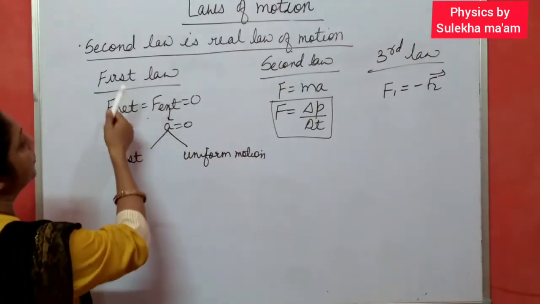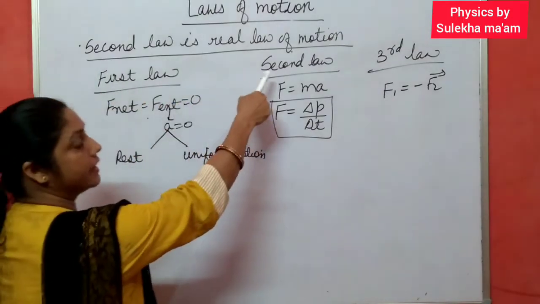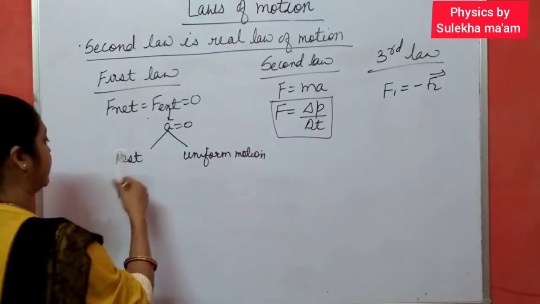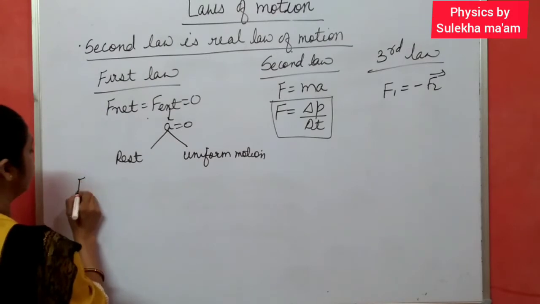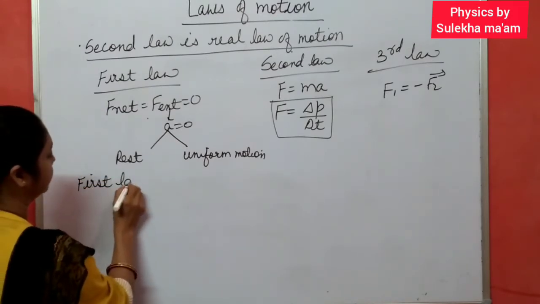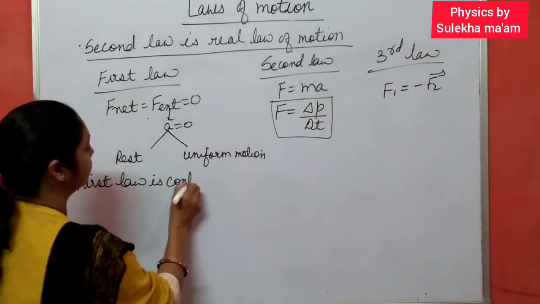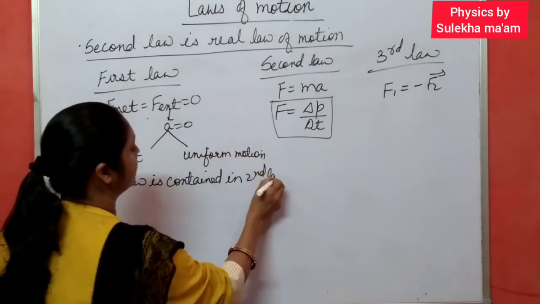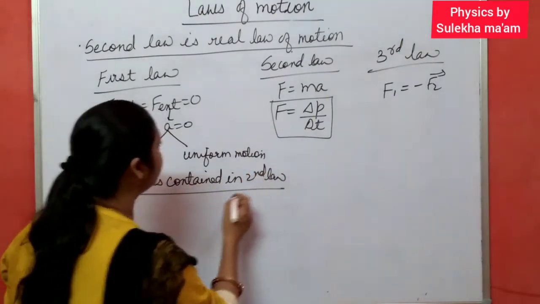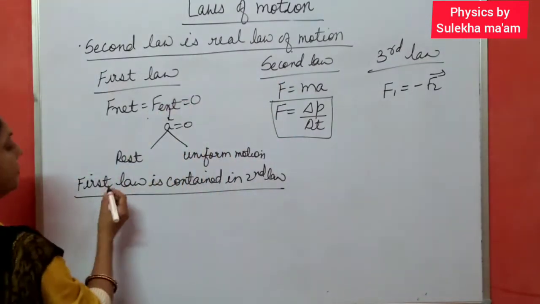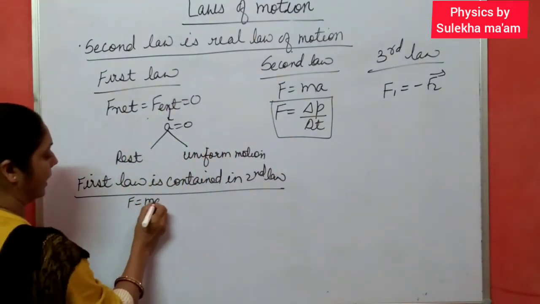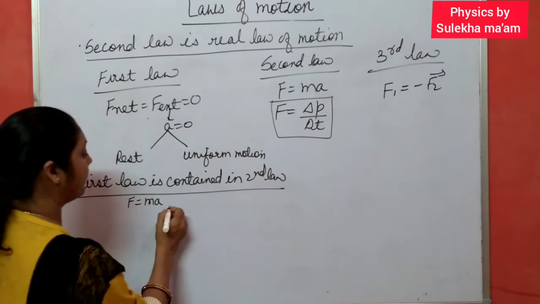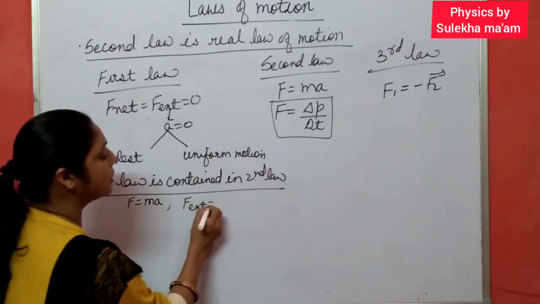First, let us prove how the first law is contained in the second law. How with the help of the second law we come to the first law. So the first law is contained in the second law. With the help of the second law, I am going to prove the first law. What is it according to the second law? F equal to ma. And if no external force acts on the body, it means F external is equal to 0.